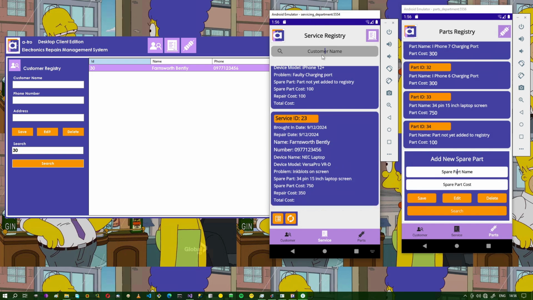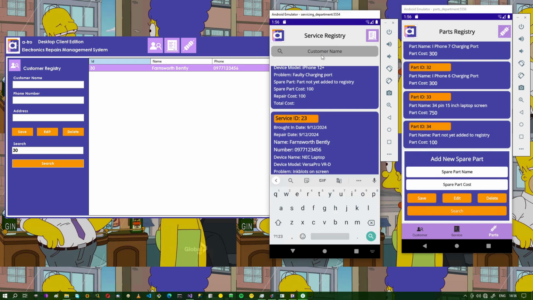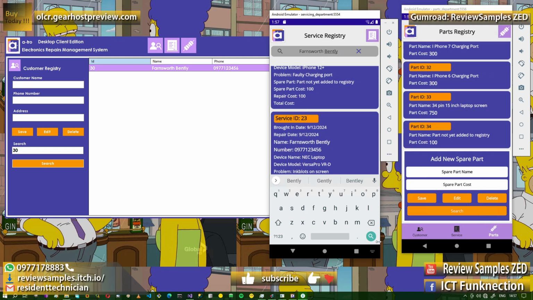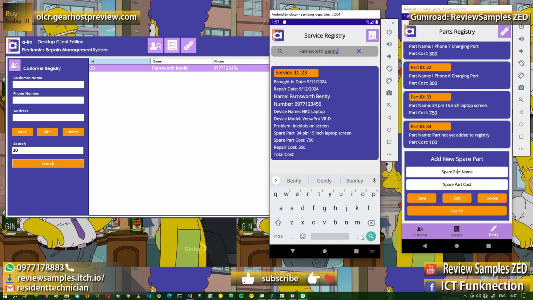Then we can come here, customer name. So I can search for the data. So search. I'll click here. Okay, there's the customer data. It has loaded. So brought in date, that's today's date.